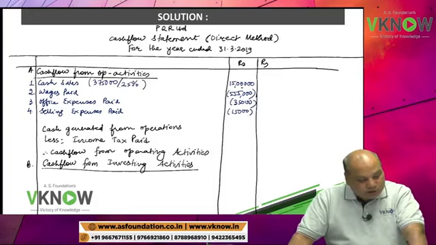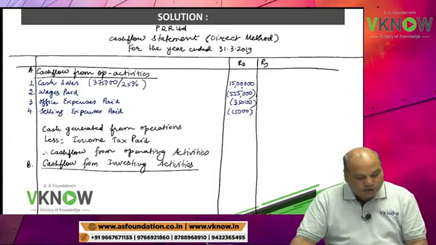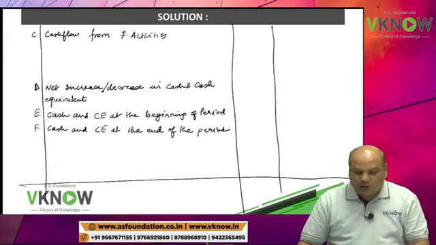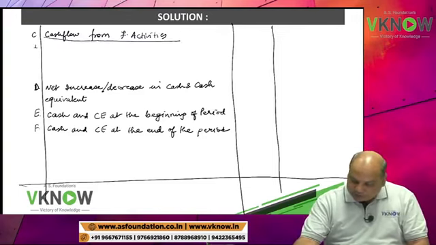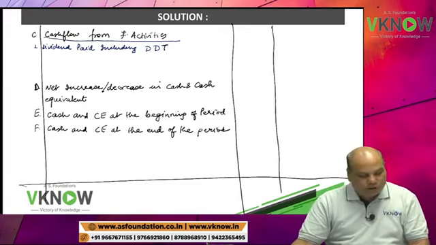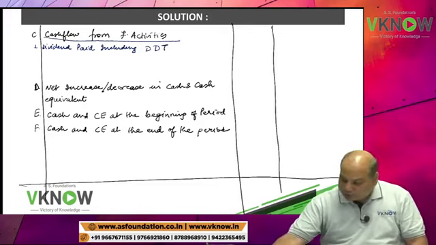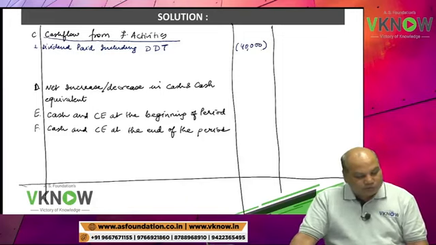Then dividend paid during the year 40,000 including dividend distribution tax. So this will come in financing activity, cash flow from financing activity. Under that, write 1, dividend paid, including dividend distribution tax, DDT, in bracket write 40,000.